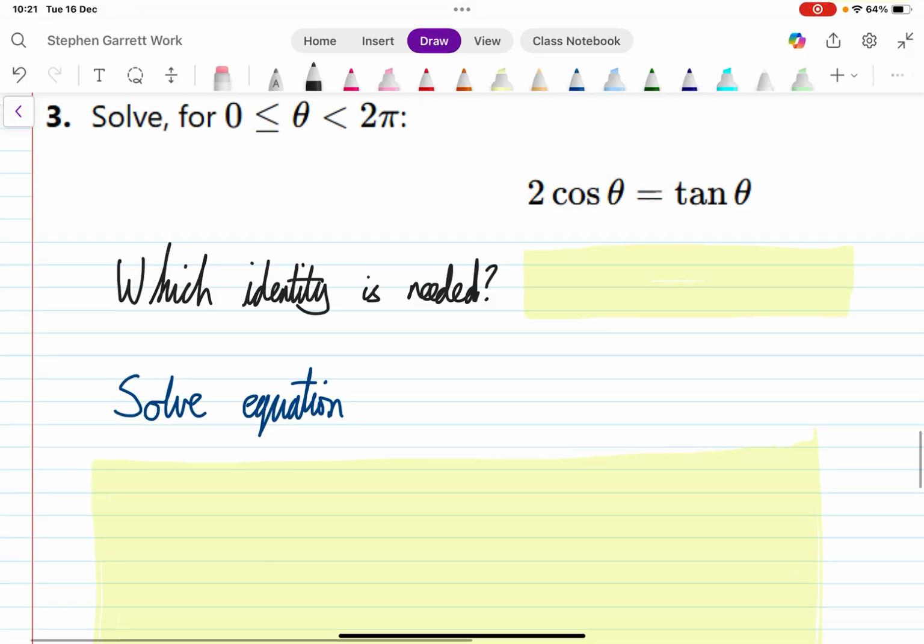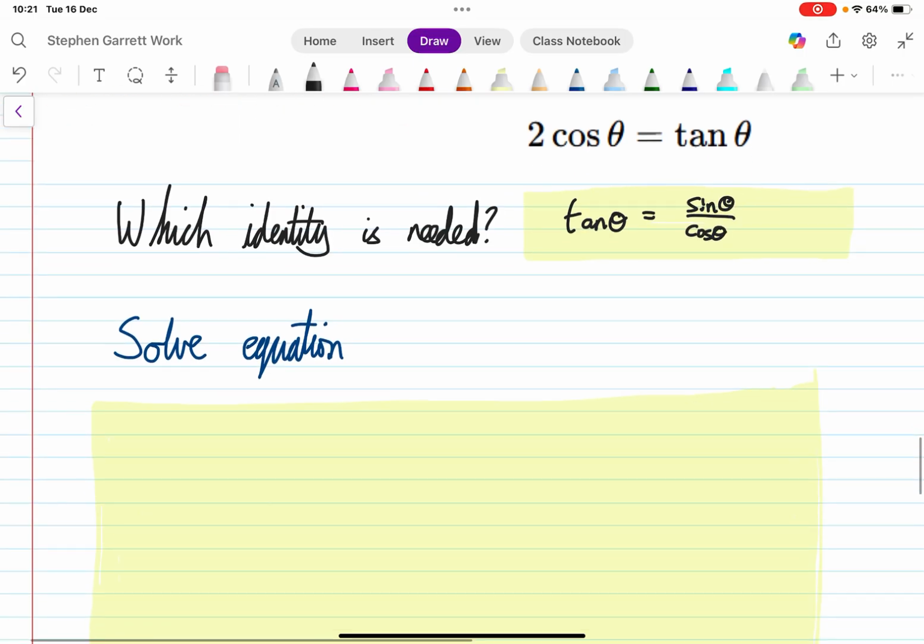Last but not least, we have this one. Have a think, which sort of equation do you reckon we're going to have to use for this? I think the best way forward, the only way forward, is tan theta equals sine theta over cosine theta. Let's rewrite that here. So I have 2 cosine theta equals sine theta over cos theta.